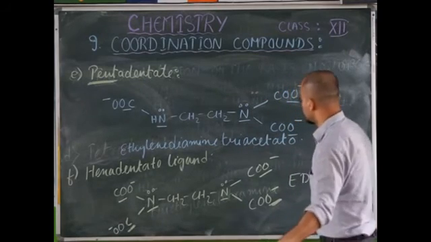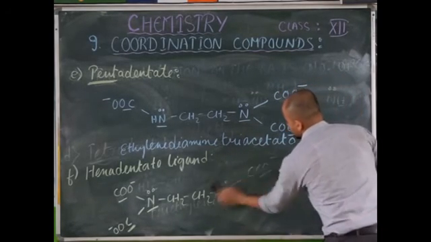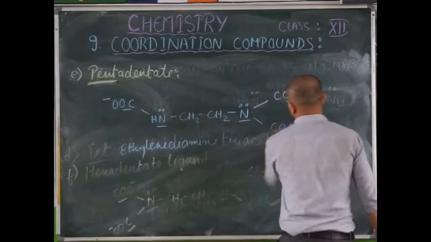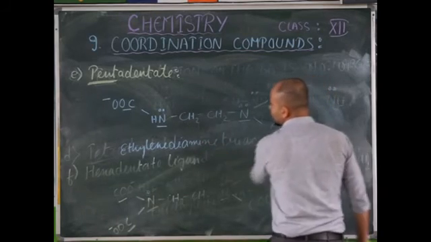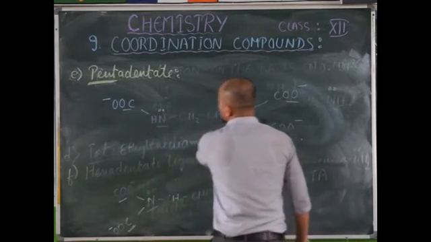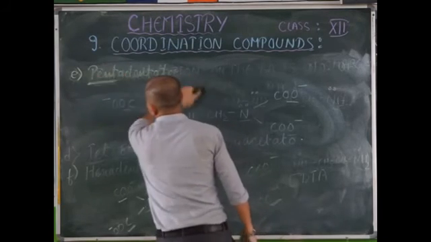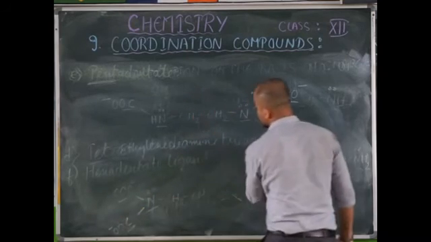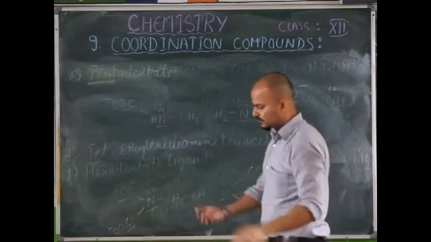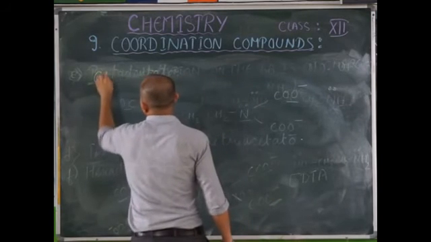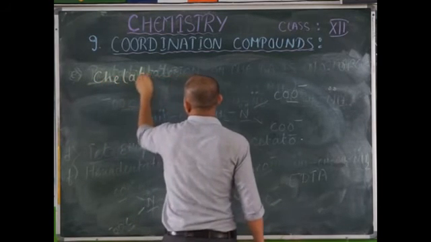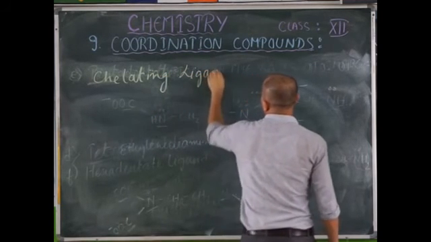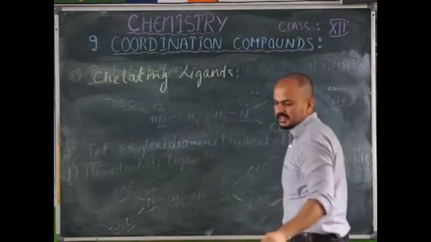Now one more category is there, that is chelating ligand. Now chelating ligands are polydentate ligands, means they have more than one coordinating site. So we are going to discuss chelating ligands. Now, these chelating ligands are what?